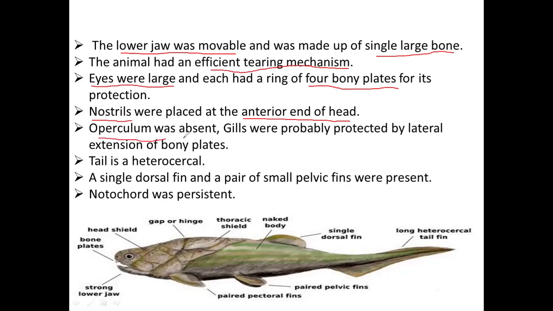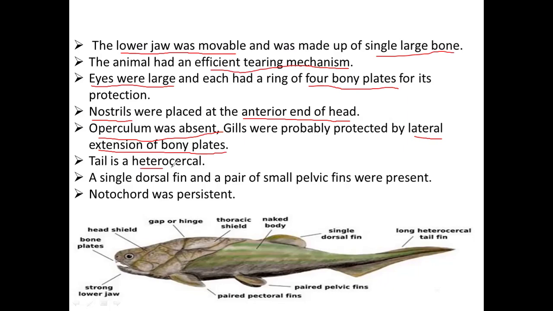And generally the operculum is absent. So what is the general function of the operculum? Protection of the gills. If you see the sides of a fish, if you open the operculum, you can see the presence of gills. So in the case of Coccosteus, gills are probably protected by the bony plates. Lateral extension of bony plates are the protecting organs for the gills.